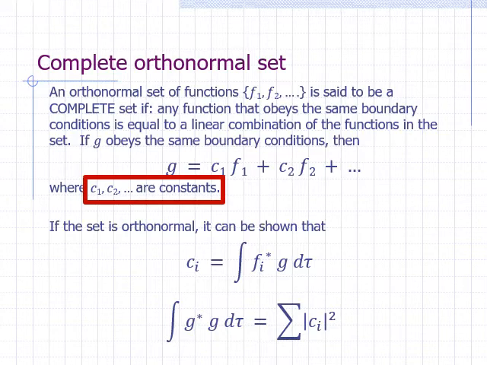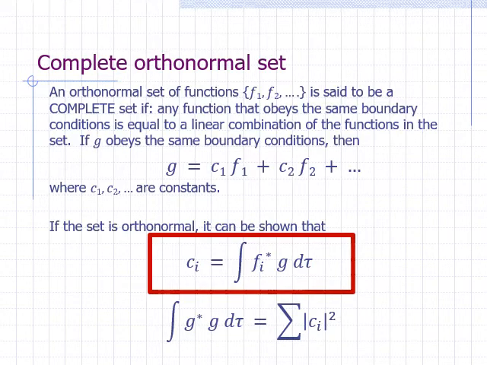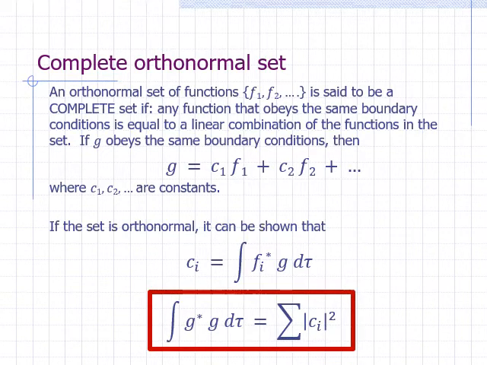If the set is orthonormal, we can actually show that the coefficient for function f sub I is just the integral of f sub I star times g over all space. And it can also be shown that the integral of g star times g is equal to the sum of the squares of the absolute values of the coefficients. We'll talk about boundary conditions some other time when we deal with specific systems. For now, let's take a look at a simple example to illustrate what we mean by a complete set.